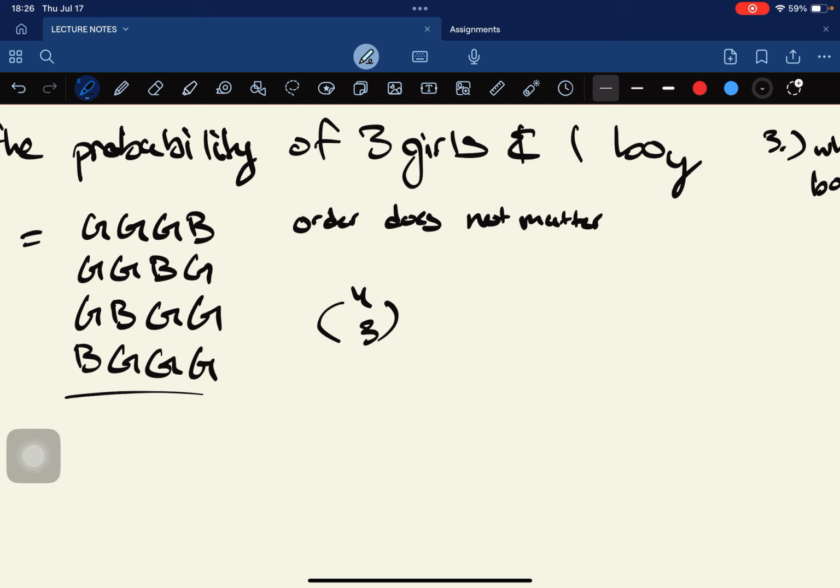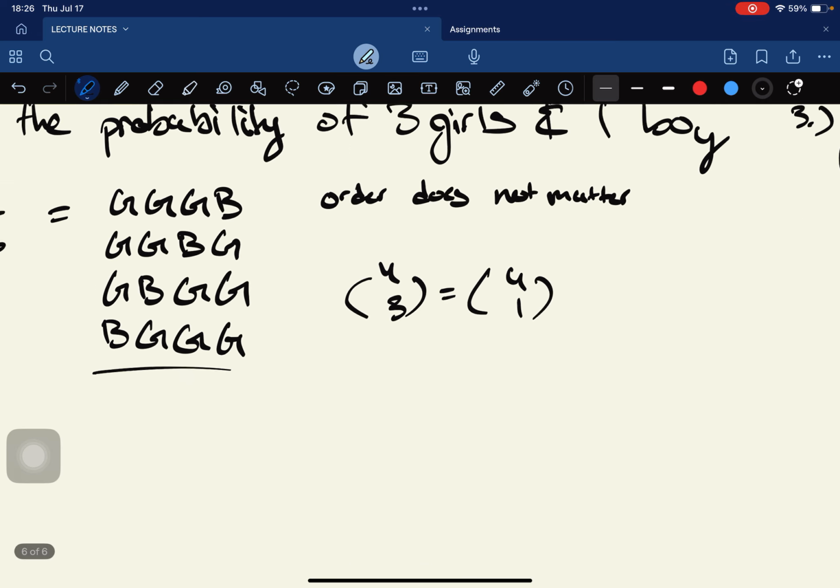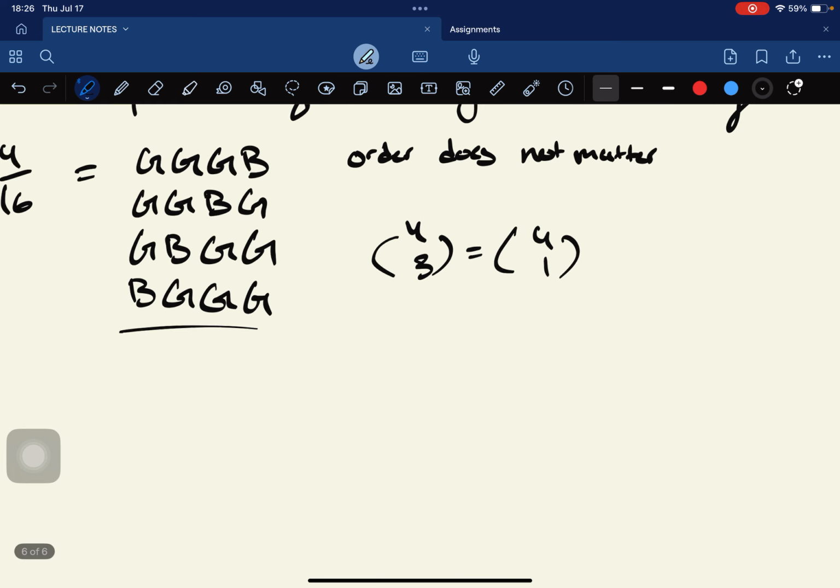If you want to write it in combination terms, we would write it like this. The reason we don't consider the 1 boy is because 4 choose 3 can also equal 4 choose 1. It's the same thing, right? And he wrote other terminology if you want to know about it. So it would be success,